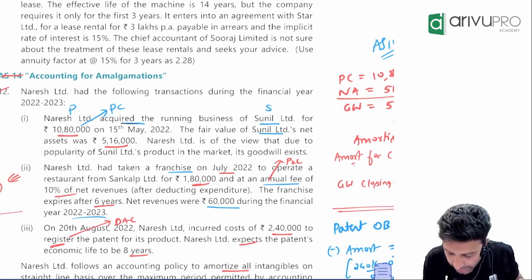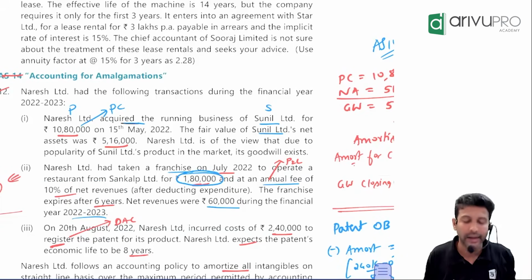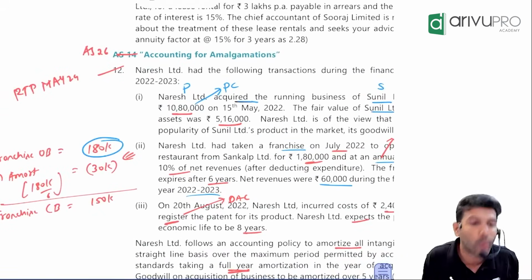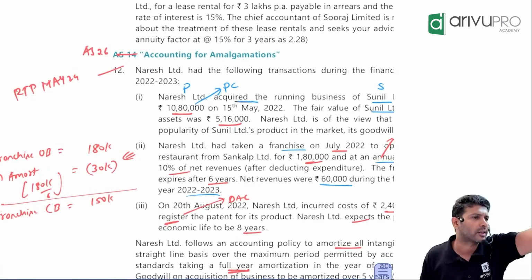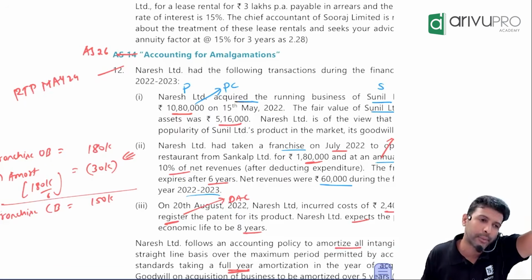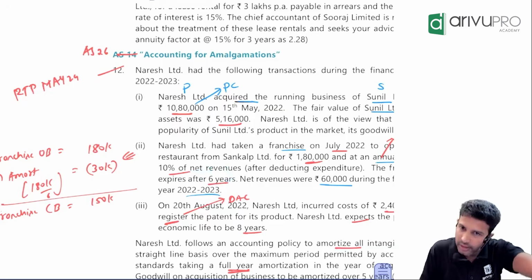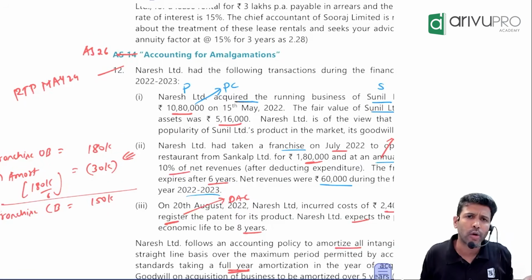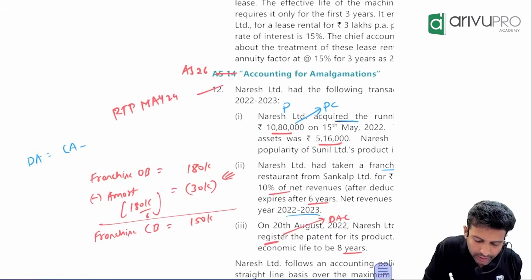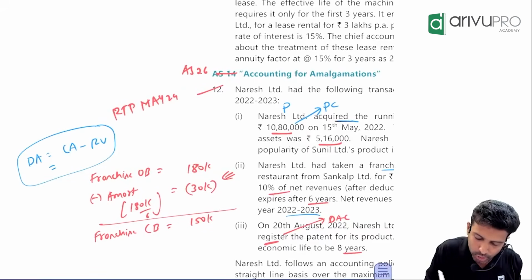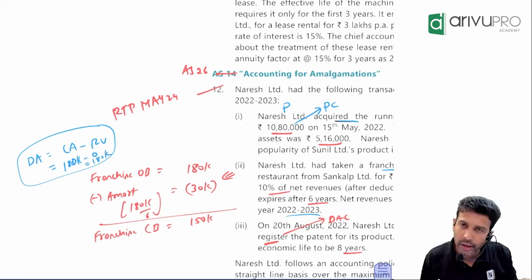That means franchisee rights will only be accounted at what value? So you will recognize franchisee initially at 180. Now will you amortize this? Yes. Two concepts. For amortization, same concept: depreciable amount should be positive and useful life should be limited. Here, how much is useful life? It is limited. Sir, if they don't give residual value, we always take it to be 0. How do you get depreciable amount? Carrying amount minus residual value. How much did you buy the intangible asset for? 180. How much is residual value? 0. That means depreciable amount is positive.